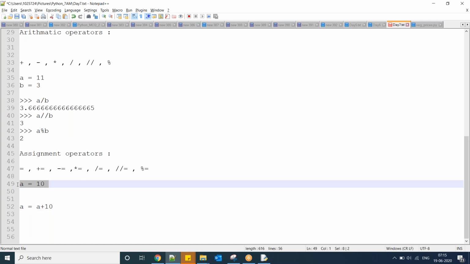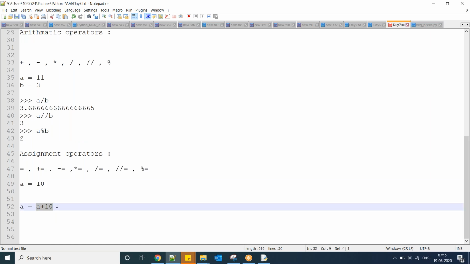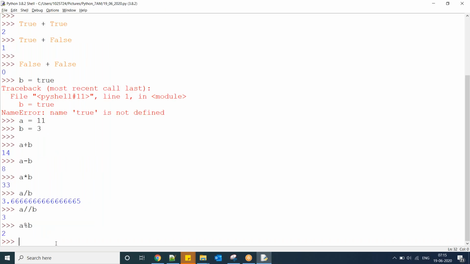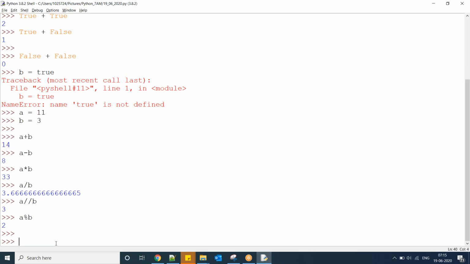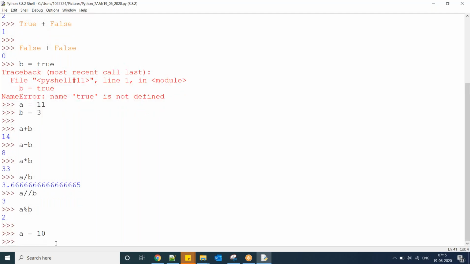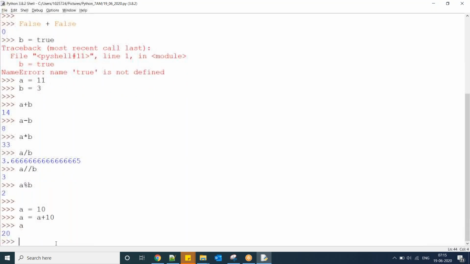Now already a value is 10. So 10 plus 10, 20. Now a value is 20. Okay, so suppose a equal to 10, a equal to a plus... now a value 20. So this one. Now it means a value 20. Instead of defining like this,